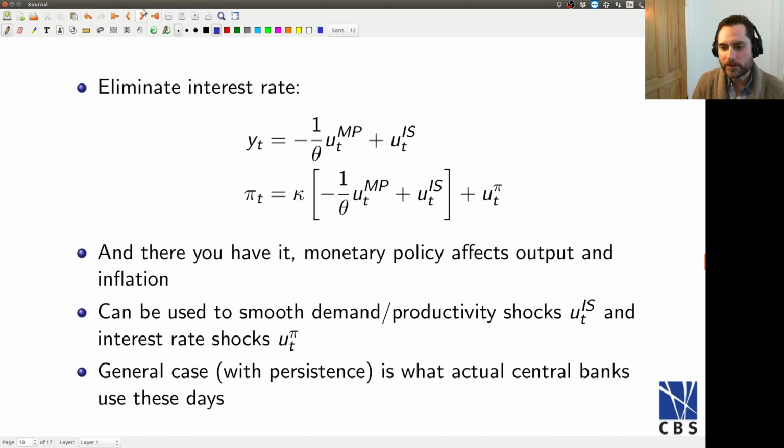It's the same as we had from the last slide. Okay, and let's see what we've got here. Notice that this u here is like the shock to the interest rate. So when the interest rate is high, unexpectedly, output is low relative to its steady state level. When the interest rate is high relative to its steady state level, then inflation will be low relative to its steady state level. Okay, so that's exactly what we kind of expect to happen with monetary policy.